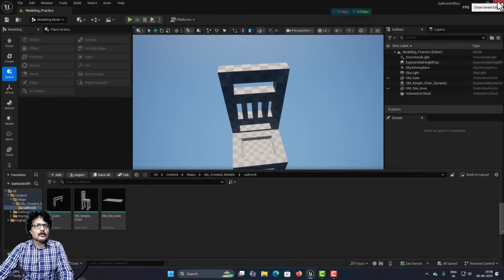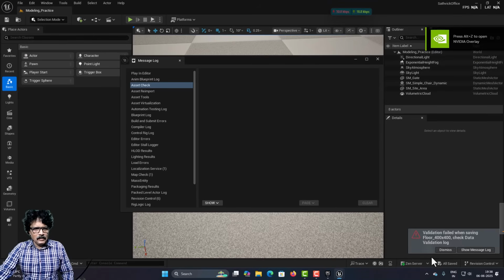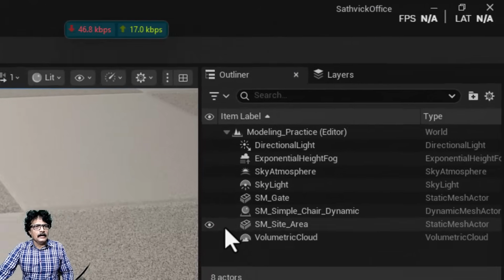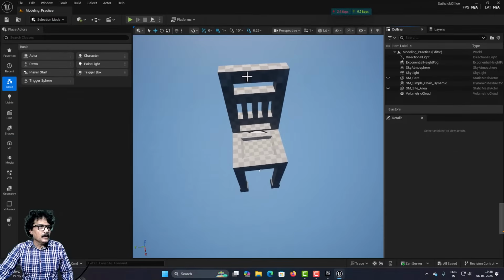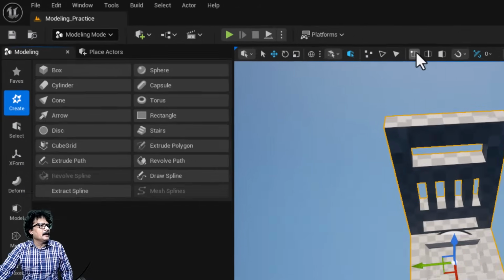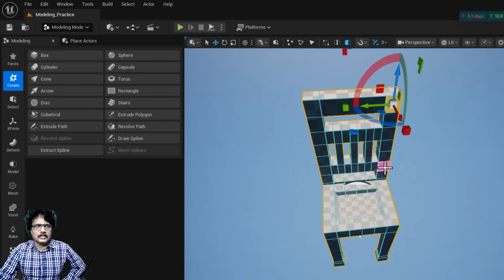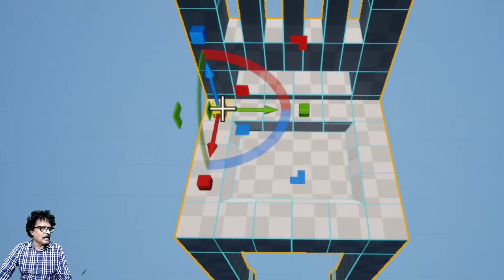Now, I will close Unreal Engine and then I will relaunch it. Now, here I will click clear and also dismiss here and I will close this. And now again here I will turn off this SM site area and SM gate, and now if I select this and if I come into modeling mode and into the selection, see, now this polygon selection is still available to you.